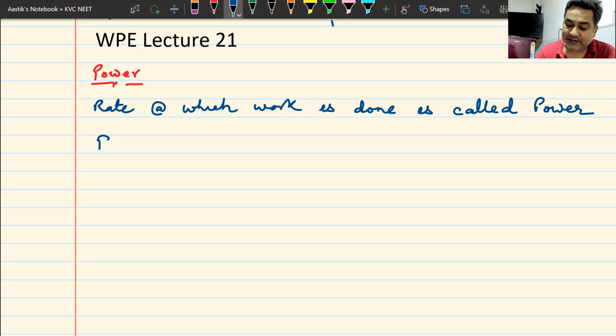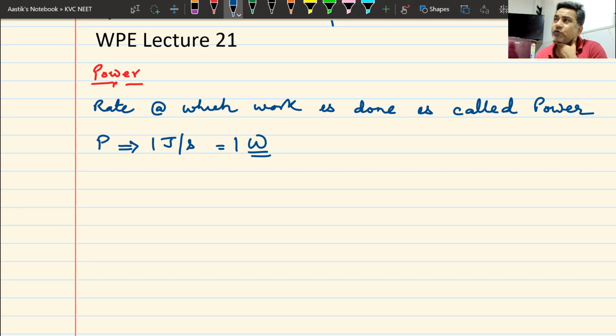It is denoted by the letter P, and its SI unit is joule per second, which is energy per second. You can also call it watt. 1 watt is 1 joule per second. If I do 1 joule of work in 1 second, my power becomes what? 1 watt. You can also find the dimensions of this. How do I get the dimensions of this?